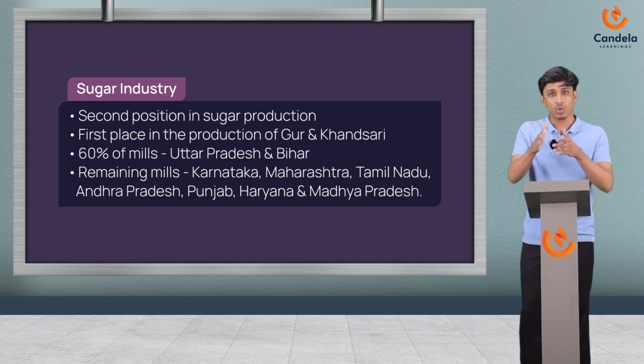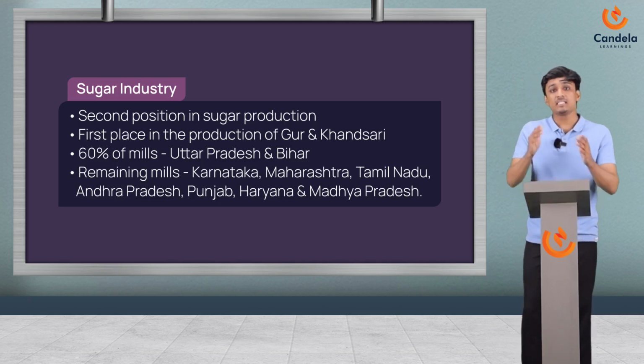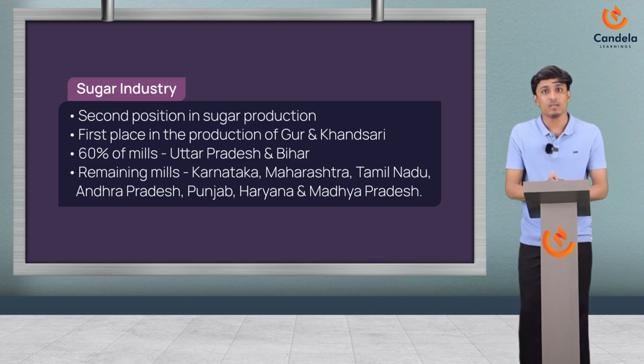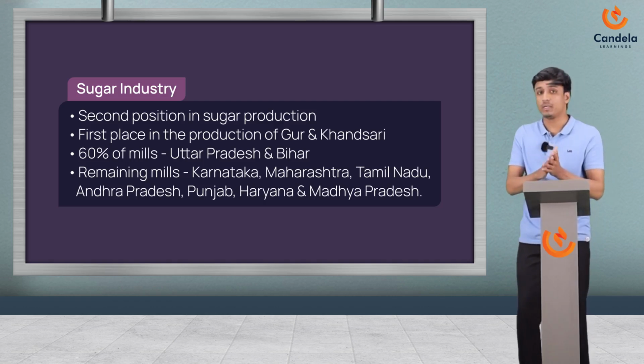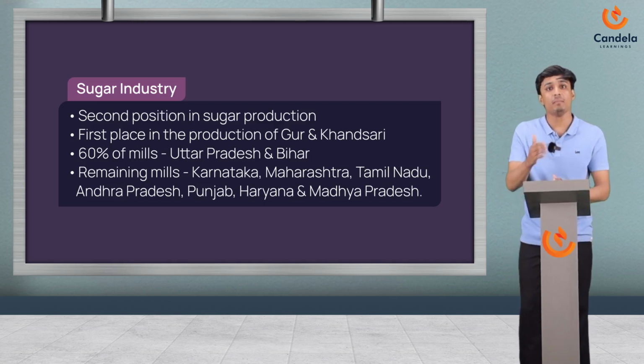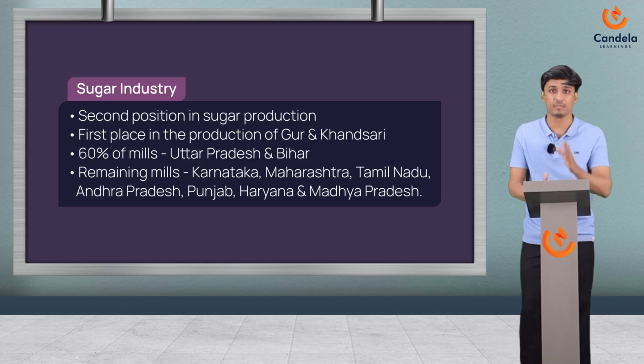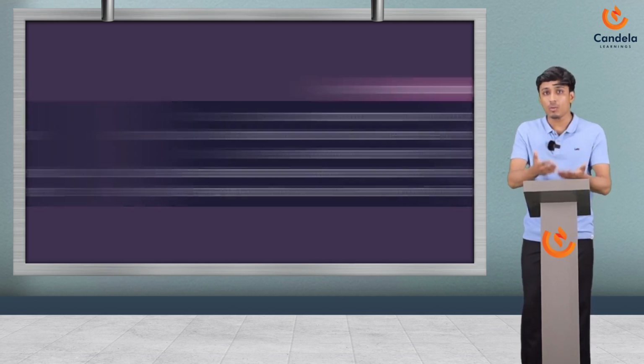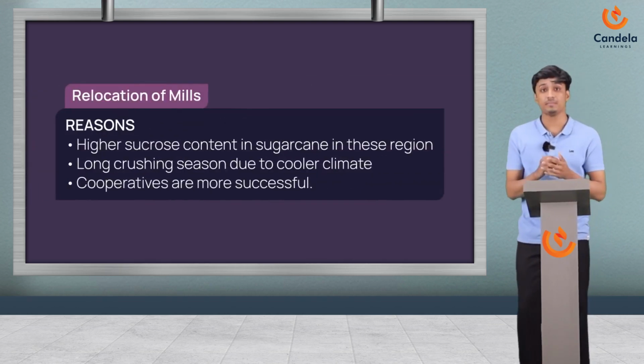Now let's talk about some facts. 60% of the sugar mills are located in Uttar Pradesh and Bihar. The remaining sugar mills are distributed in states like Karnataka, Maharashtra, Tamil Nadu, Andhra Pradesh, Punjab, Haryana, and finally Madhya Pradesh. Okay. Now we'll talk about the relocation of mills.